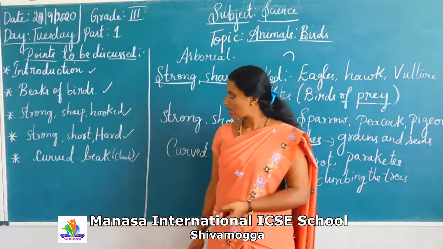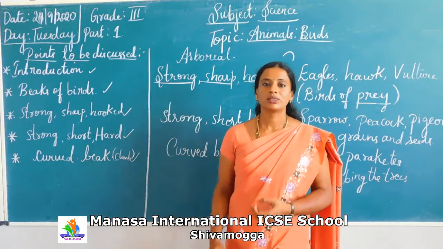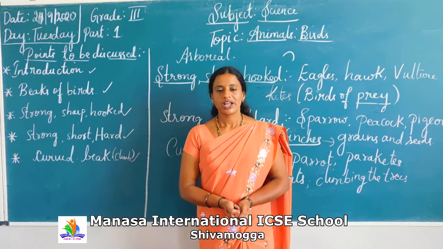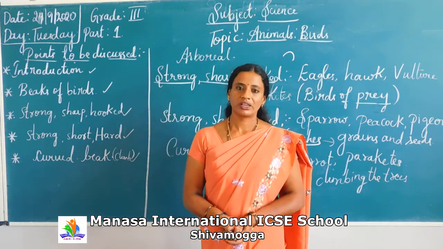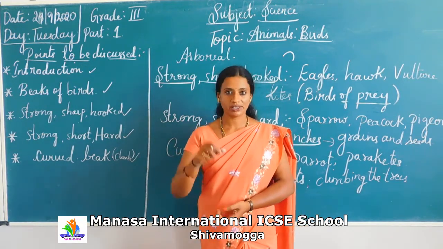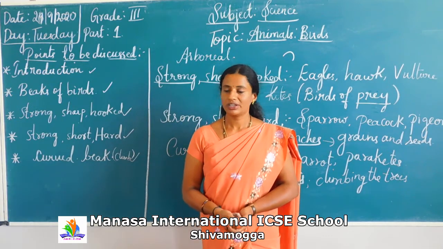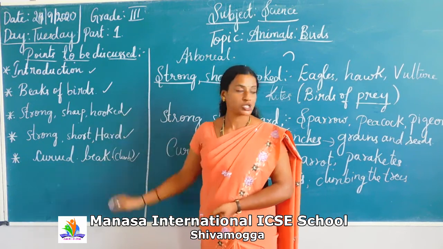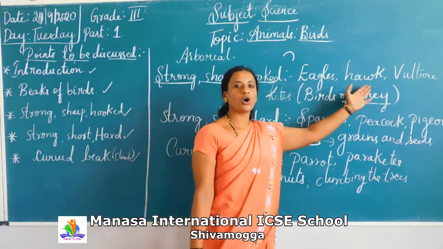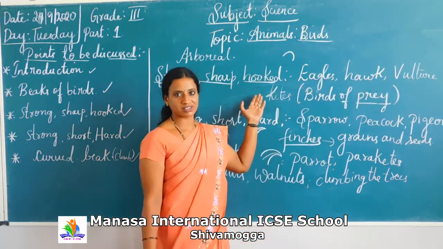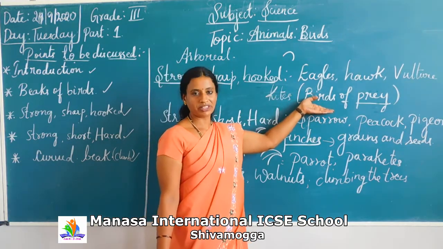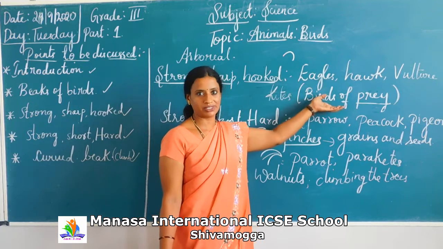So dear students, today we discussed the birds, which are the most colorful creatures, and also their body structure and what types of beaks different birds have. For example, the strong, sharp and hooked beak, which is found in eagles, hawks, vultures and kites. They are called carnivorous. They feed on the flesh of other animals.